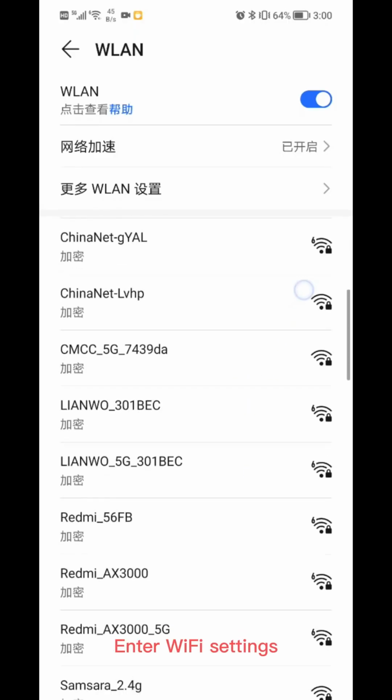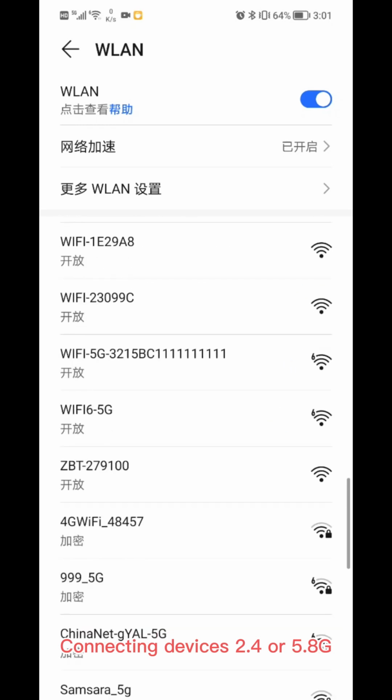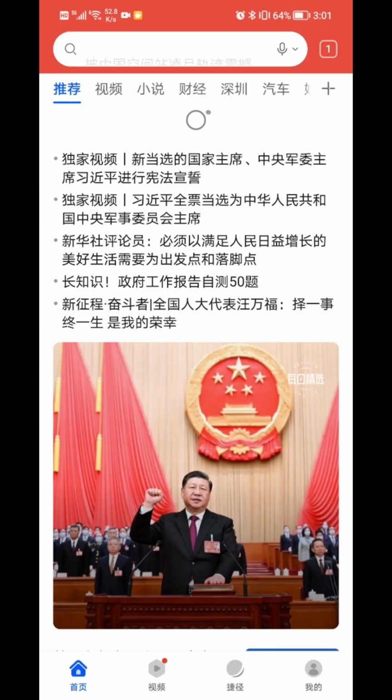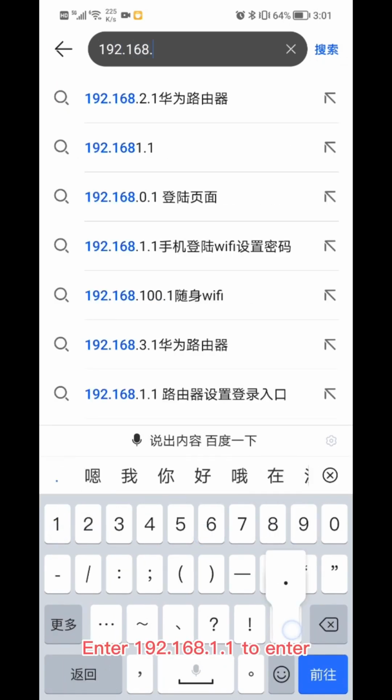Enter Wi-Fi settings. Connecting devices 2.4G or 5.8G wireless network. Connection succeeded. Open browser. Enter 192.168.1.1 to enter. Enter the default background password, admin.